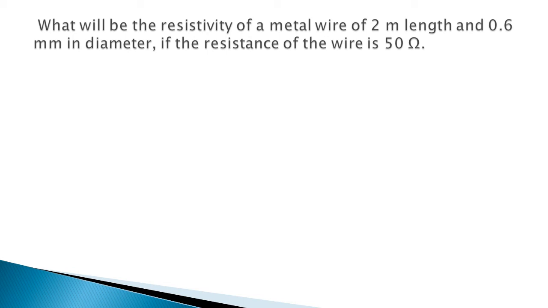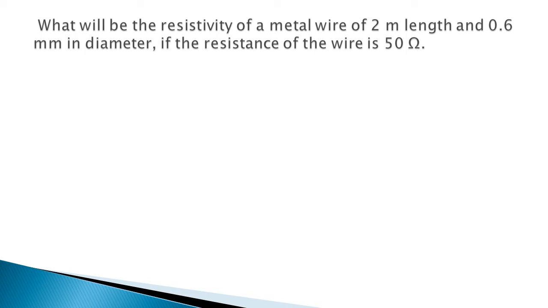What will be the resistivity of a metal wire of 2 meter length and 0.6 millimeter in diameter if the resistance of the wire is 50 ohm? Recently we have derived one formula to find out the resistivity of a material if the resistance of a conductor made up of that material is given to you. So what is that formula? Rho is equal to RA upon L.